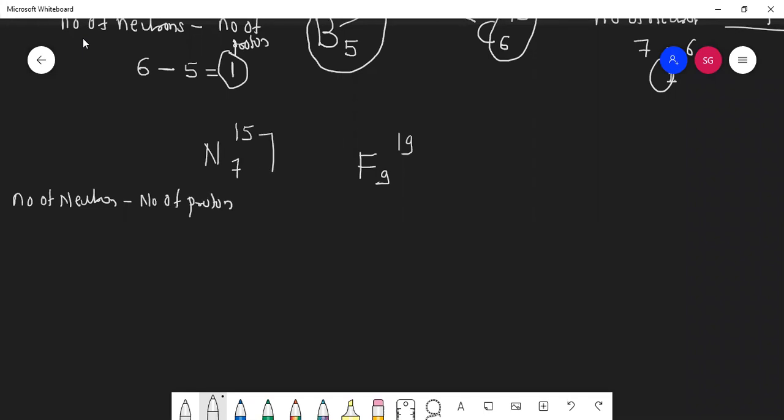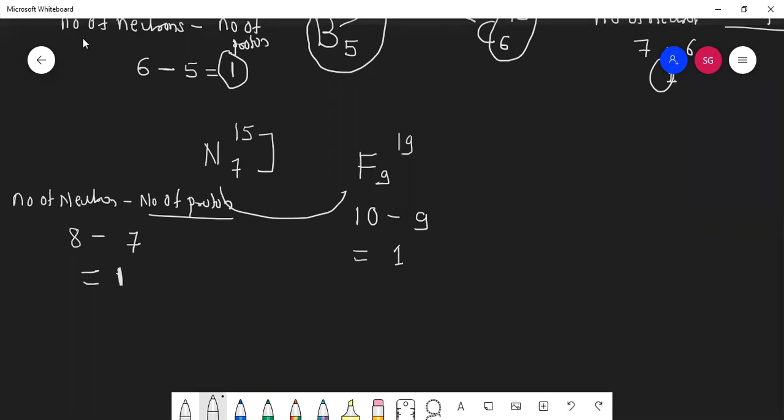Neutrons: 15 minus 7, which is 8. Protons: 7. Difference is 1. For fluorine, neutrons are 10, protons 9, difference 1. So can I say these are isodiaphers of each other?